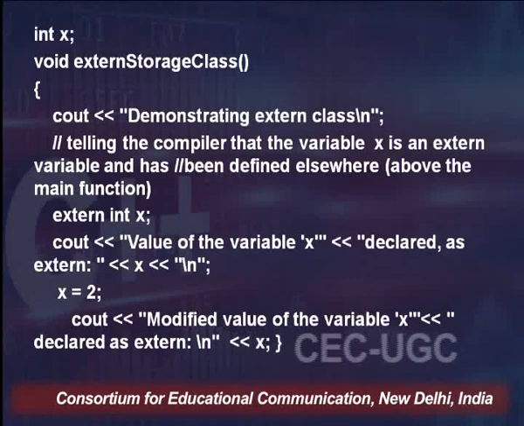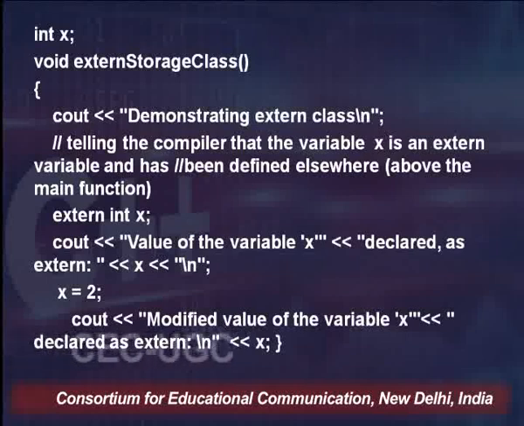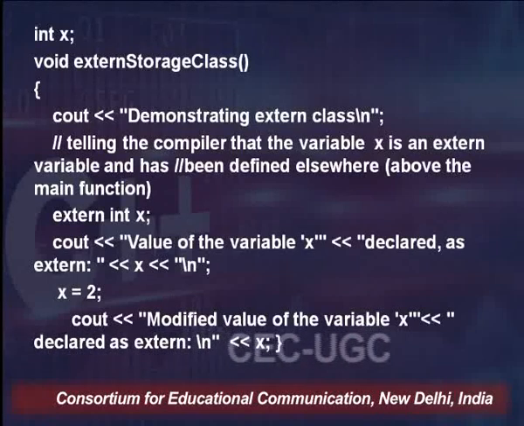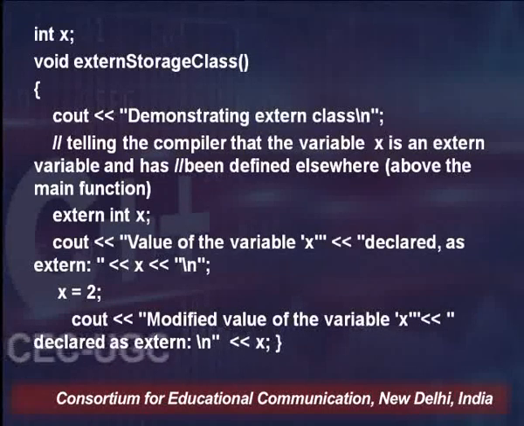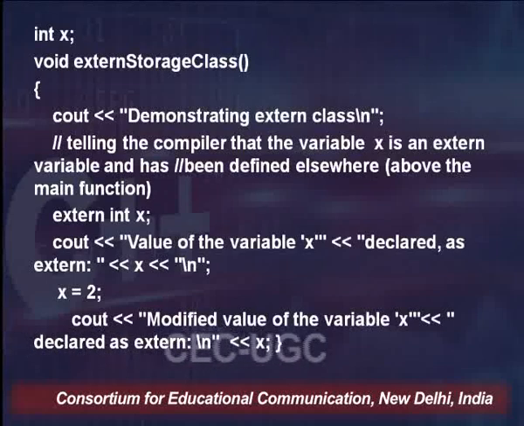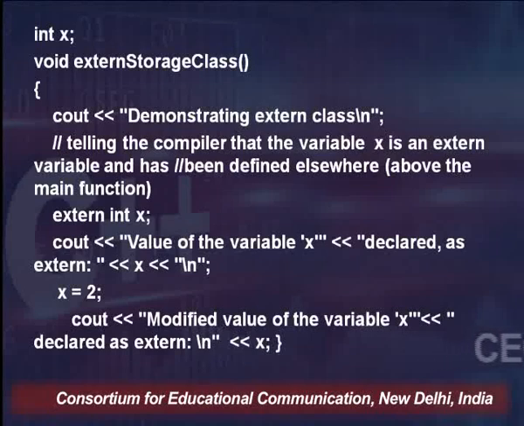Now let's try to print the value. Presently we have not given any value, but let's try to print what actually comes before defining any value, and after that we initialize x as 2, and we write the modified value of the variable x.